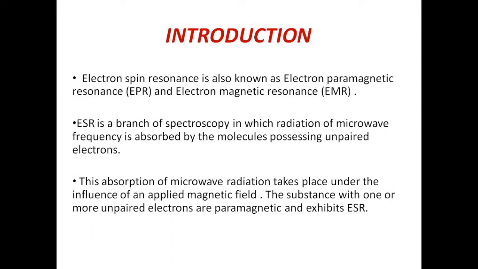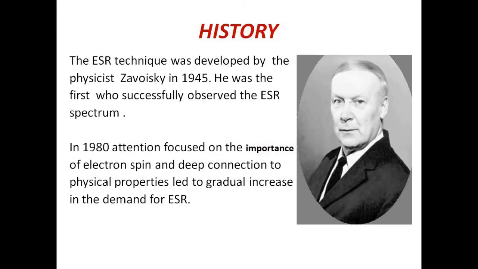Here we are defining the term unpaired electron because only molecules which possess unpaired electrons are able to show ESR spectra, and compounds in which unpaired electrons are absent do not show an ESR spectrum. When we place such a compound in an external magnetic field, the energy states split up into various energy levels, and transition between these energy levels takes place by the absorption of microwave radiation, due to which we get an ESR spectrum. Substances which possess one or more unpaired electrons are known as paramagnetic substances, and only paramagnetic substances are able to exhibit ESR.